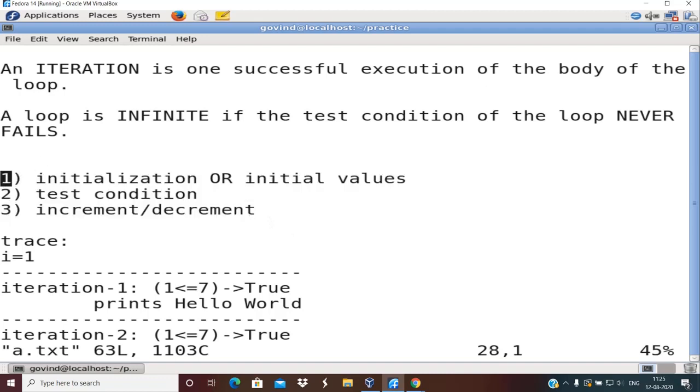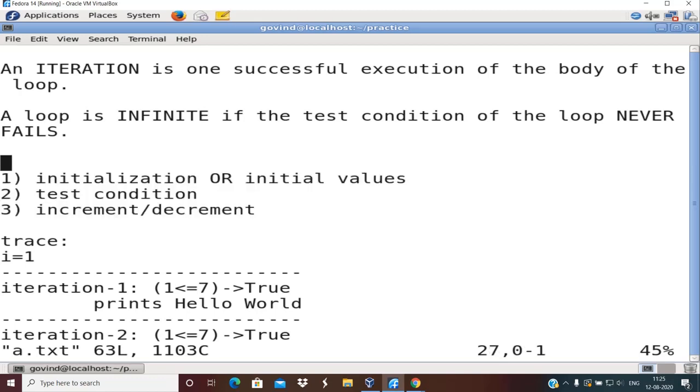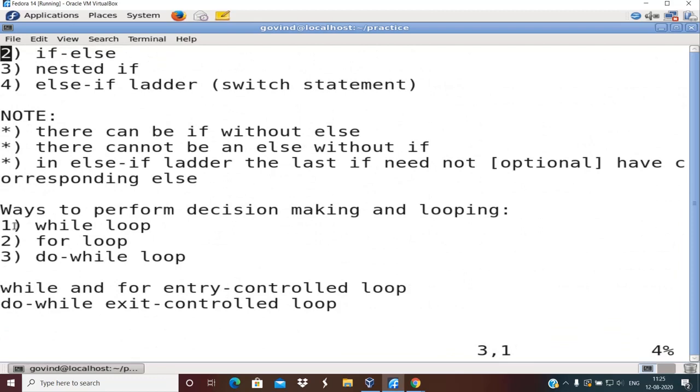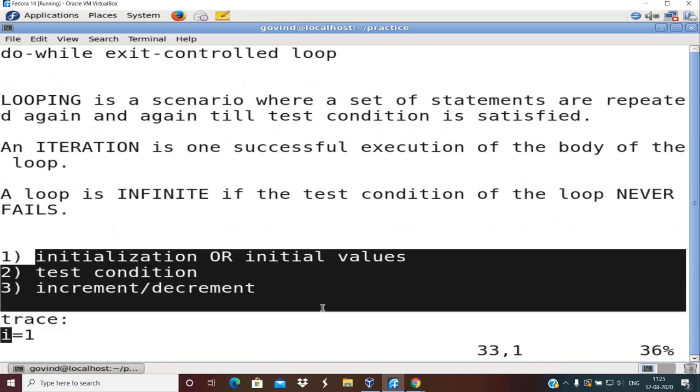Based on the position of these three aspects, we have the while loop as well as the for loop. The advantage of using the for loop over the while loop is that you can specify all these three